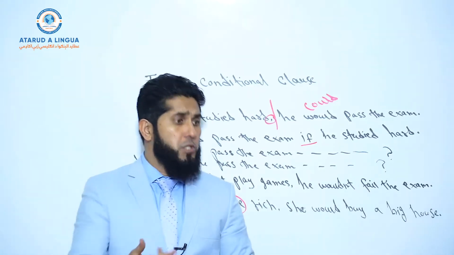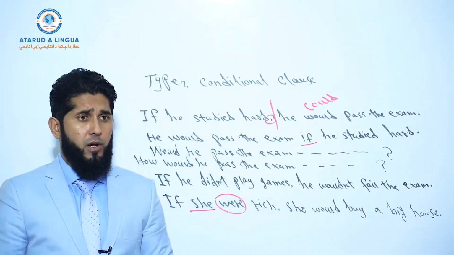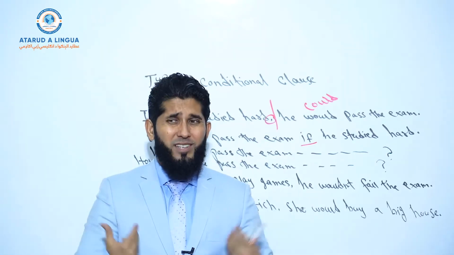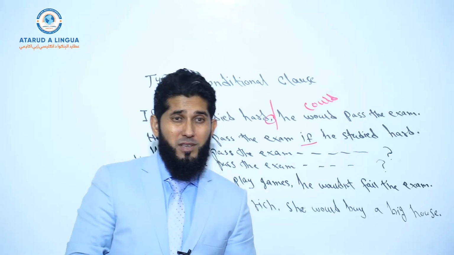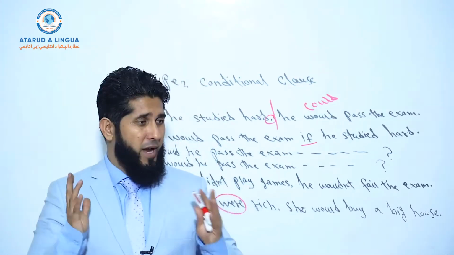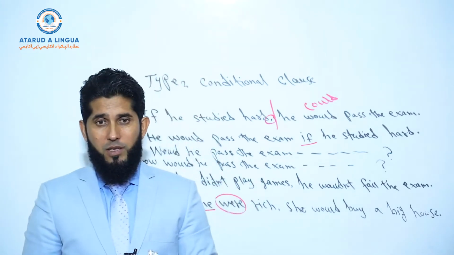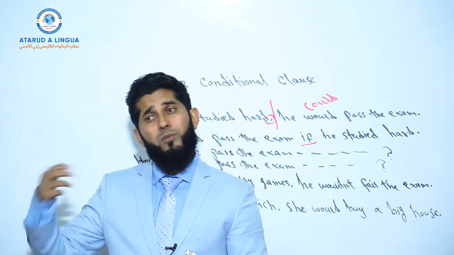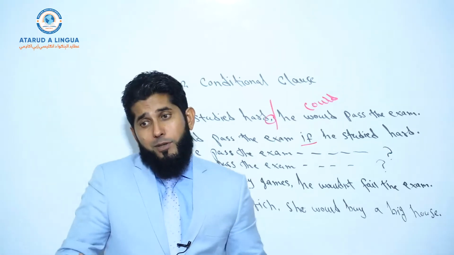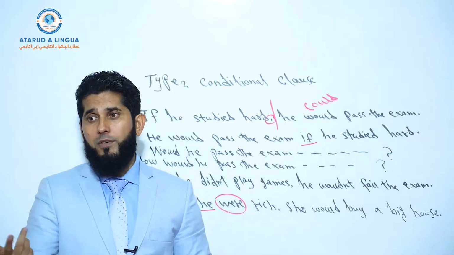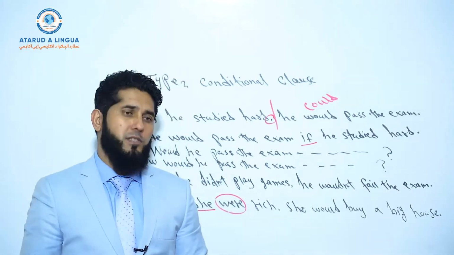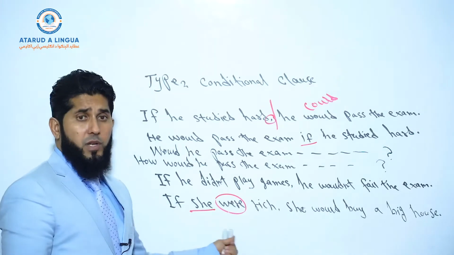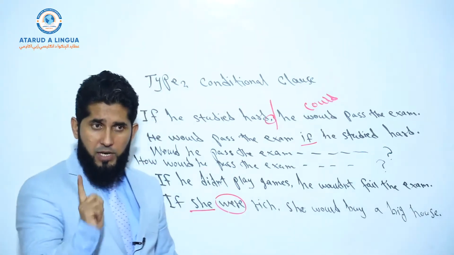In spoken English, if you say if she was rich, she would buy a big house, it's okay in spoken English, right? According to my point of view, for us, it's not okay. Why? Because we learn English according to grammar and according to rules and regulations, right? And if, for example, your purpose is not academic, you spend time in an English environment, you learn English from native speakers, of course, it comes to you naturally. Instead of saying if he were, you say if he was, okay? Because in spoken English it is very common. I mean, native speakers use was instead of were. But according to academic and formal English, were with all subjects, okay?